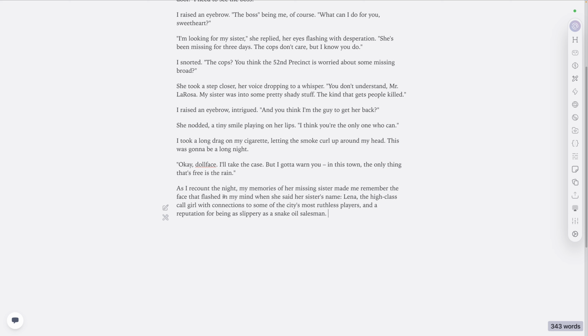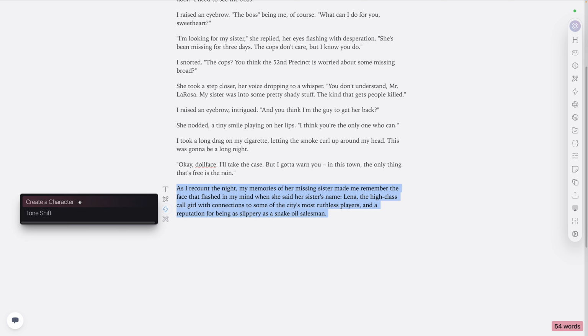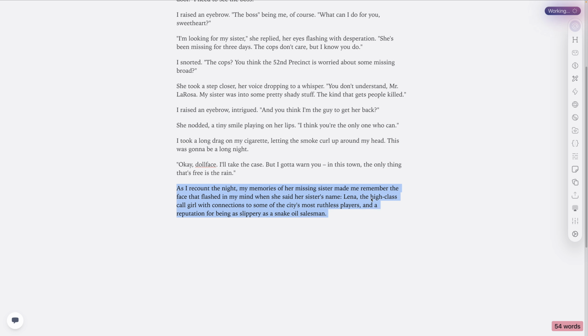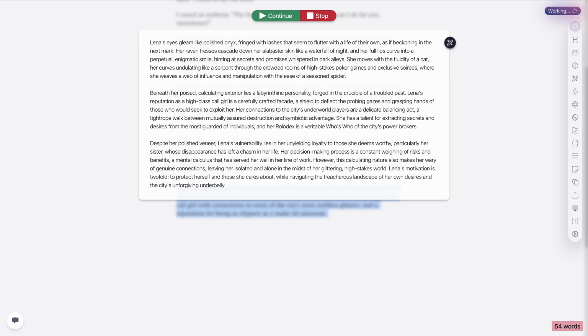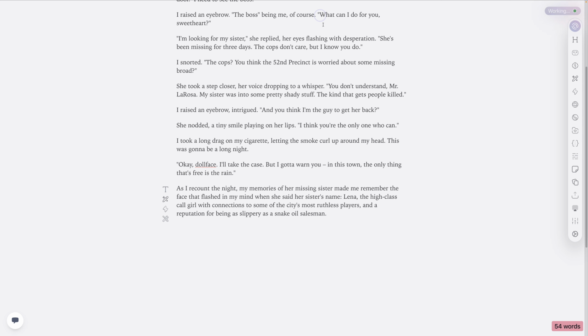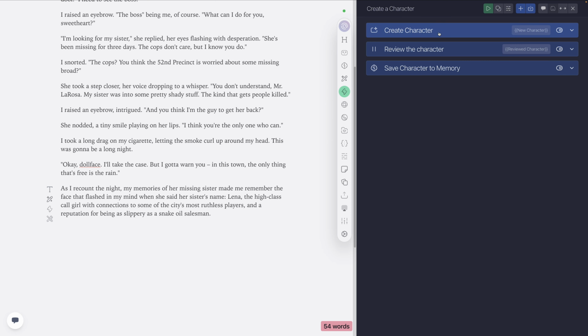And so, made me remember the face that flashed in my mind was her sister's name, Lena, a high-class call girl with connections to some of the most. Okay, all right. So let's take this and let's use our action again. Create a character. Let's see if it picks up on Lena, and if we can get a character creation description set up for her. Sure likes the term polished onyx, doesn't it? Polished veneer, poised, calculating exterior. Okay, let's stop this.